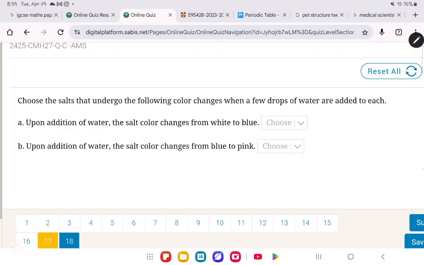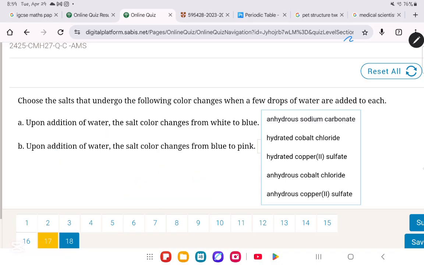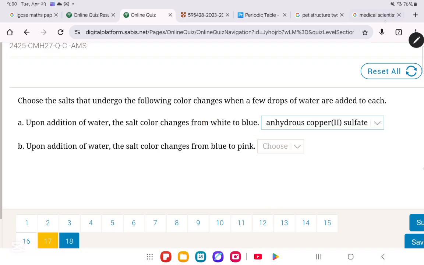First thing we need to know is that when you add the water and it changes color, it is anhydrous. Very important. So if you open the options, you're gonna ignore everything that is not anhydrous. Next thing, when it goes from white to blue, it is gonna be copper sulfate. So it is gonna be anhydrous copper sulfate. So for part 1, it's anhydrous copper sulfate.